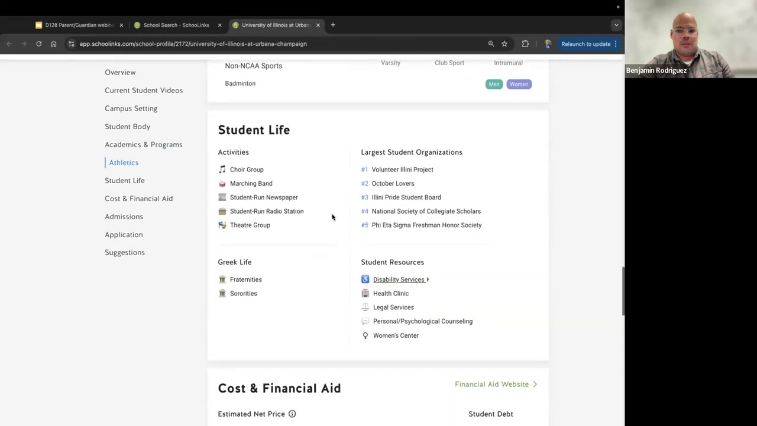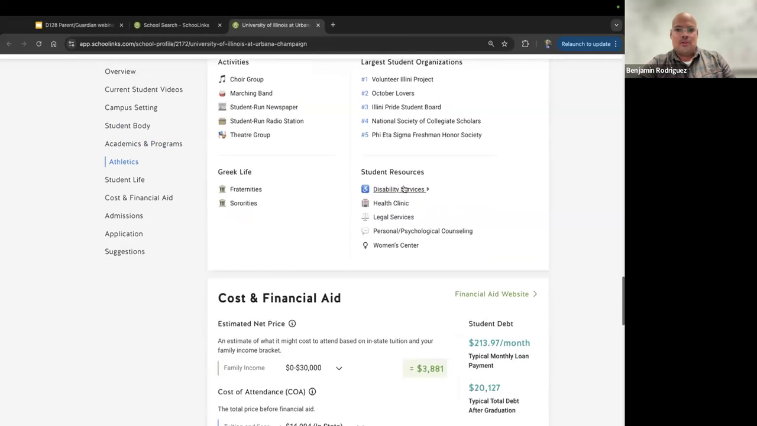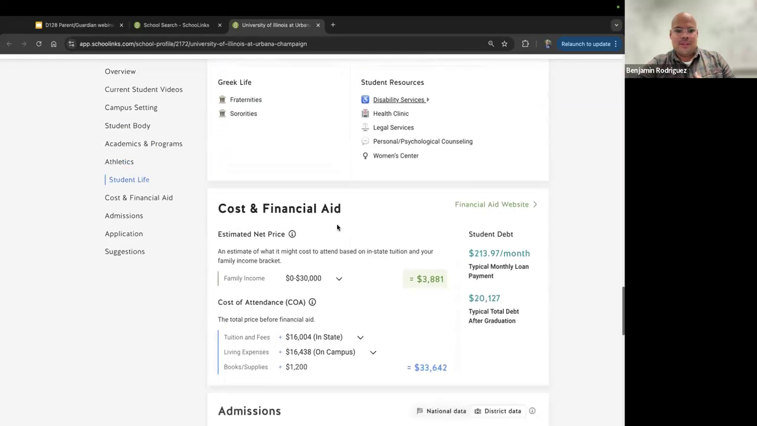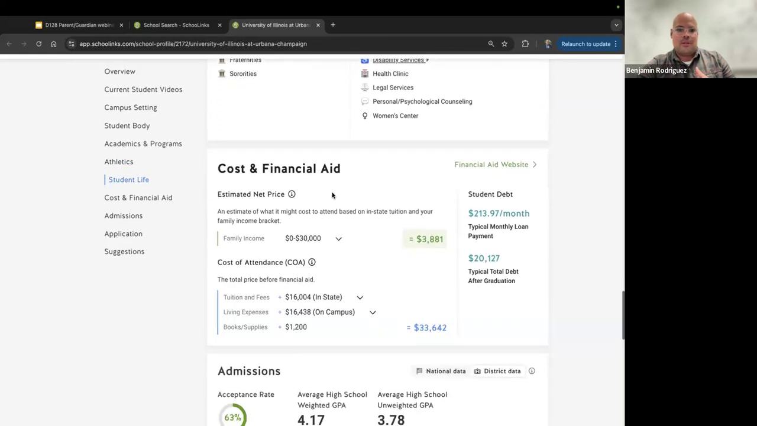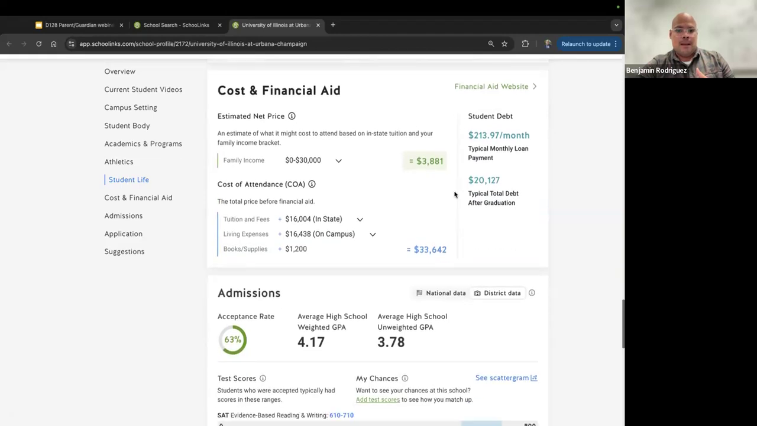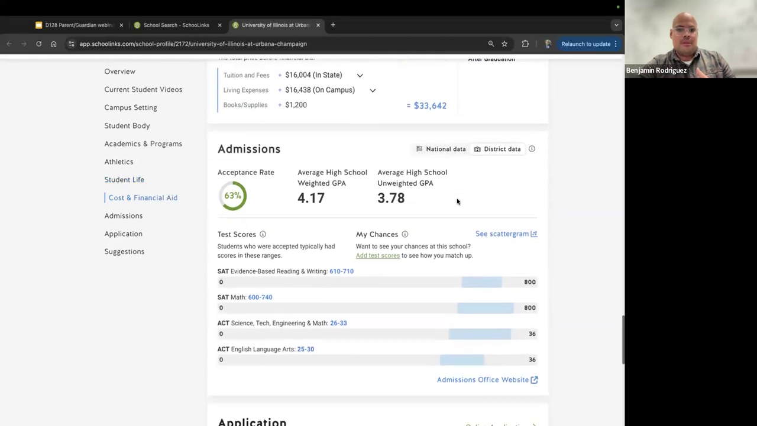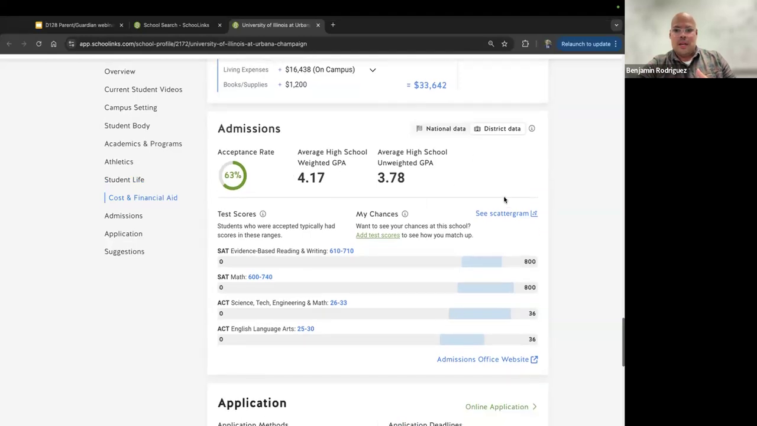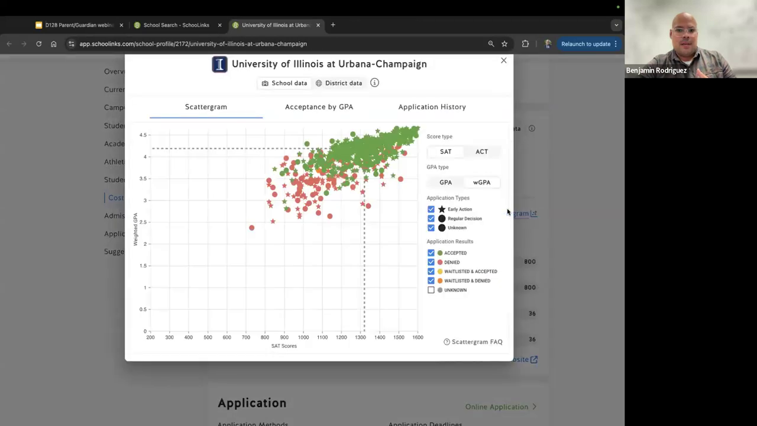Student life, student organizations, student resources, including disability services, cost and financial aid. So it gives you information such as the estimated net price, cost of attendance, and links you right to the financial aid website in order to learn more. Admissions data, you're able to look at the acceptance rate and the average GPAs and test scores. You're also able to see scattergrams right over here for that particular school.